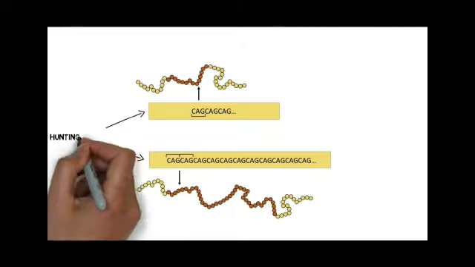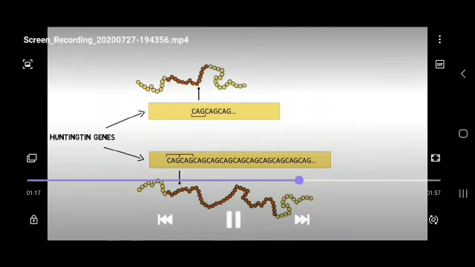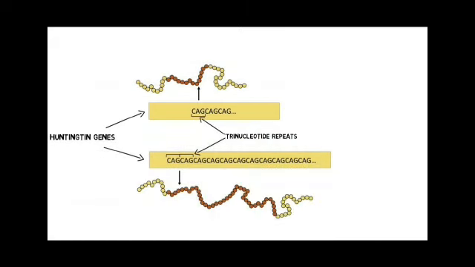It is caused because of the Huntington gene, the CAG repeats, that will usually repeat more in this disease. The trinucleotide repeats will be more.